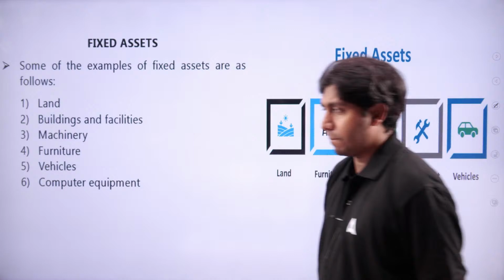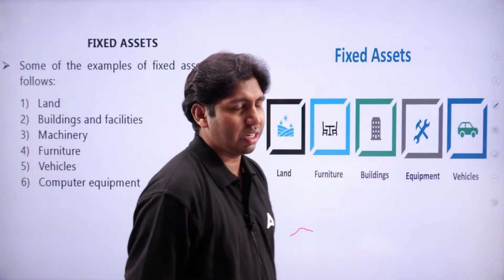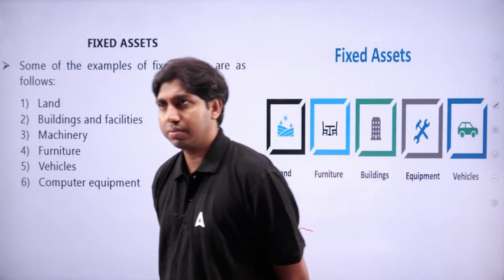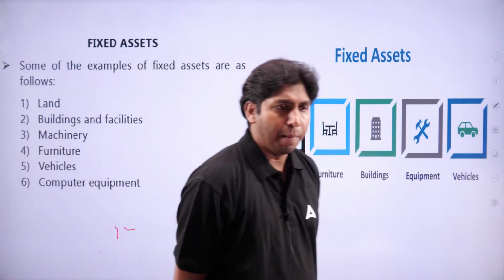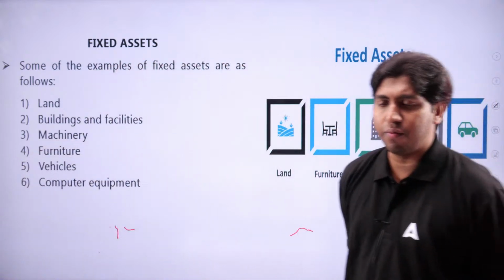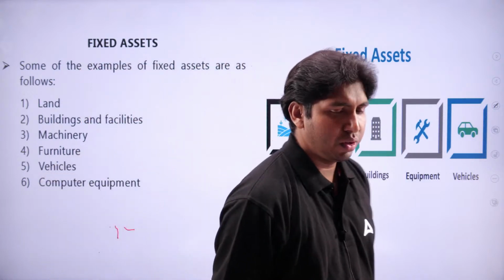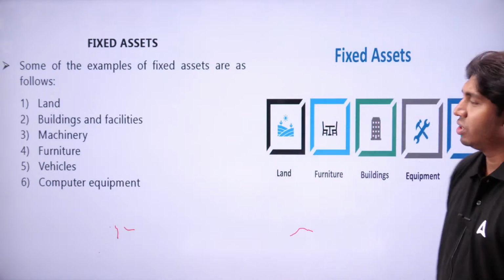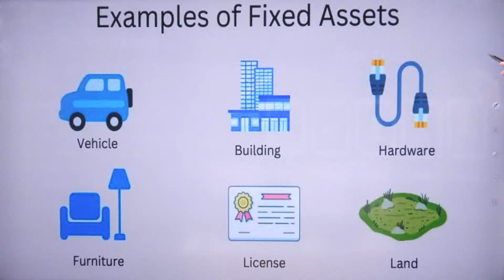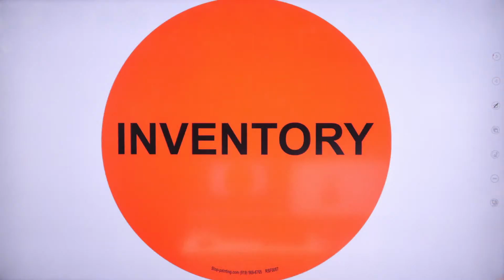So remember, what are the examples of fixed assets? Land is a fixed asset. Buildings, facilities, machinery, furniture, equipment, vehicles, computer, mobile phone, or landline, these are fixed assets for a business, because these are generating income. Vehicle, building, hardware, license, land, furniture, these are all examples.